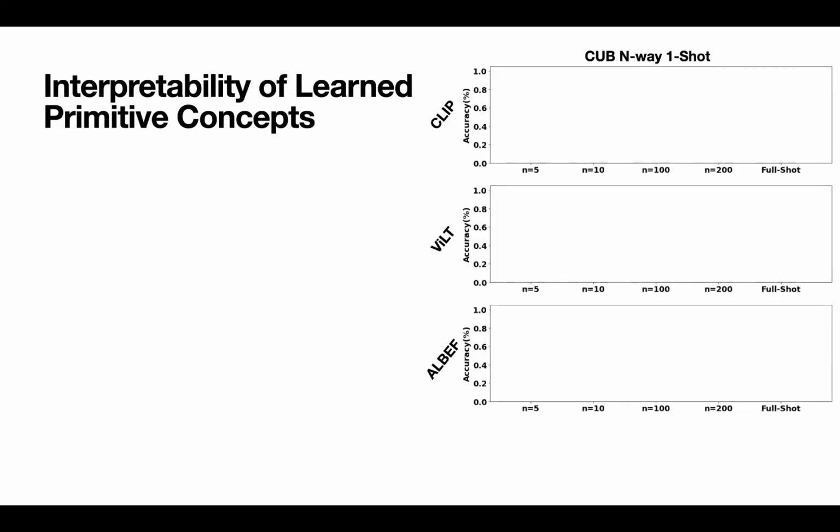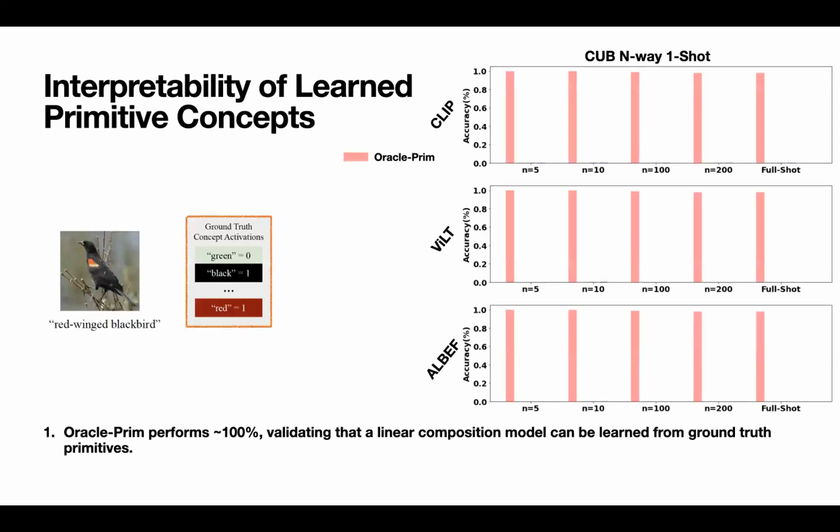We will first show the results evaluating the interpretability of learned primitive concepts. Using CUB, we evaluate the model using the N-way K-shot fusion learning setting. The full shot column here means that the models are trained with all the samples with all the classes. First, we show the results for Oracle Prim, which performs nearly perfectly, validating our hypothesis that a linear composition model can be learned from ground truth primitive concepts.